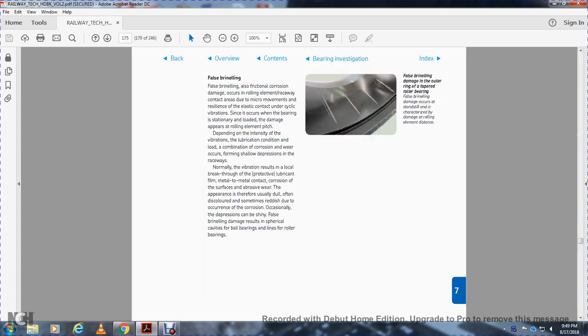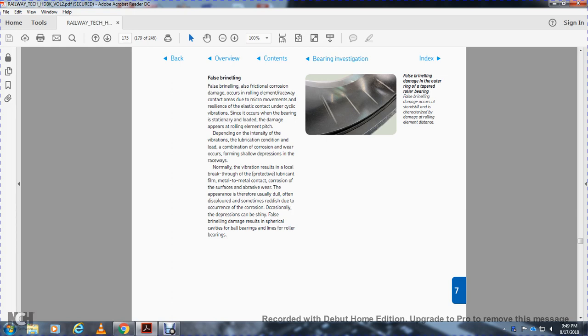False brinelling: exhaustive friction corrosion damage of the roller elements caused by contact with micro movements, with elastic contact from cylindrical vibrations of the stationary ring. The damage at the roller element pitch depends on the intensity of the vibration and the lubrication condition, in combination with corrosion, forming shallow depressions in the race. The vibration results from a local breakdown of the protective lubrication film, leading to metal contact and corrosion.